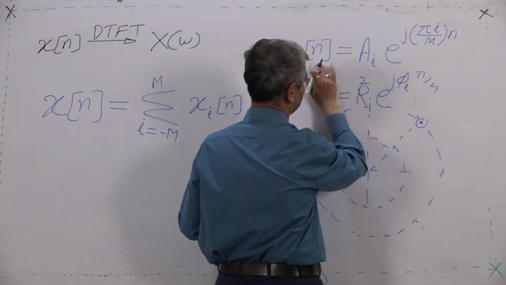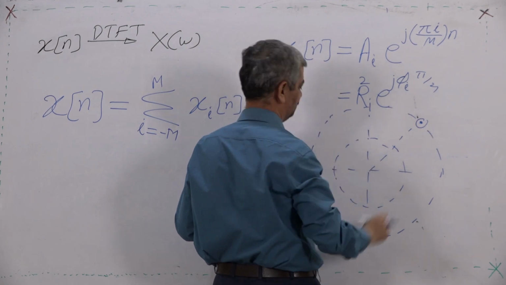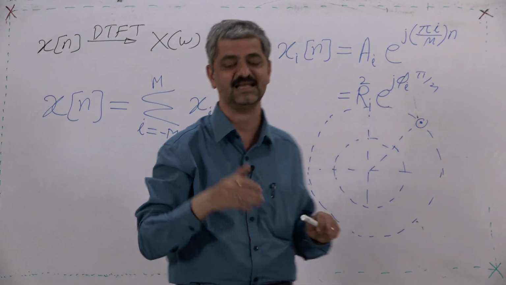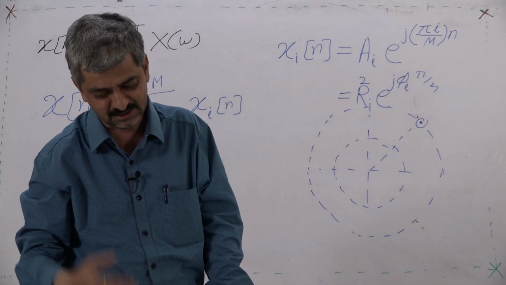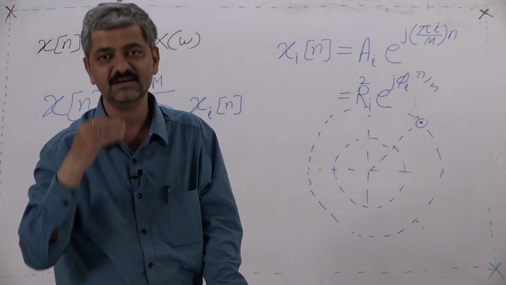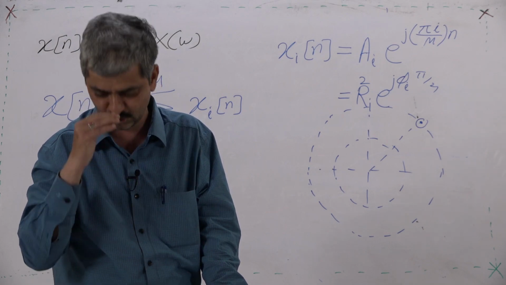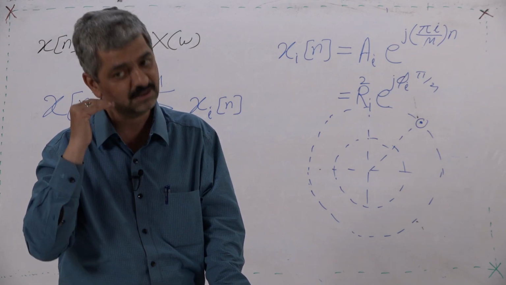So, this is x_i0, and then it will rotate. It need not necessarily start at n equal to 0 or occupy its place on the horizontal axis.